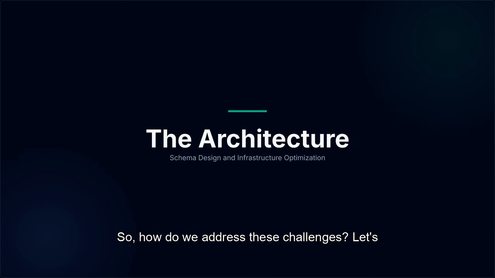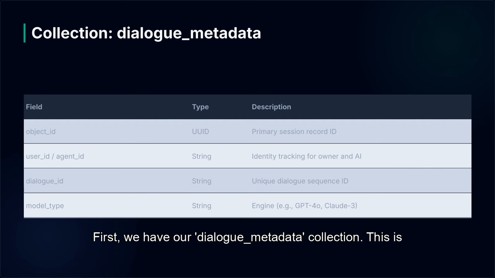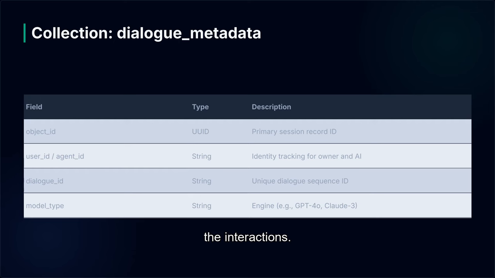So how do we address these challenges? Let's dive into the core of our solution, the architecture, focusing on our innovative schema design and infrastructure optimization. First, we have our dialogue_metadata collection. This is where we store essential information about each AI conversation thread, providing an overview and structure to the interactions.